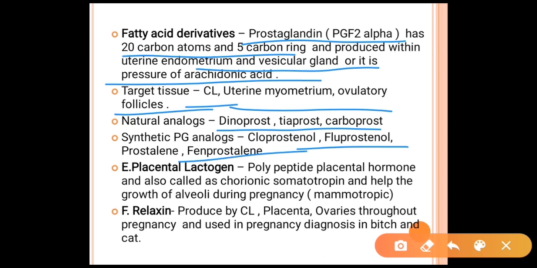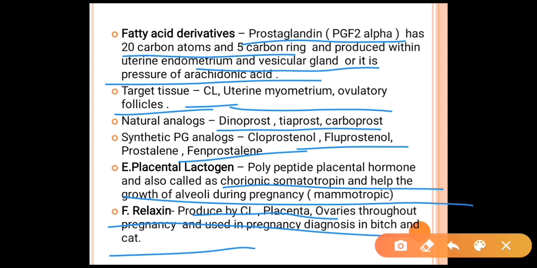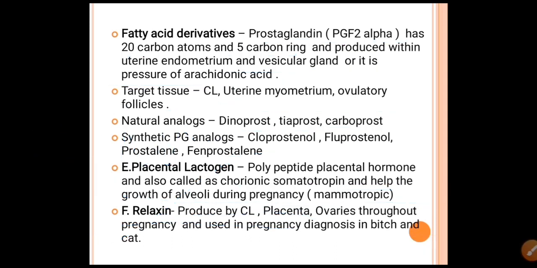Another group is placental lactogens, which are polypeptide placental hormones also called chorionic somatotropin hormones. These help in the growth of alveoli during pregnancy, so they are mammotropic. Another hormone is relaxin, which is produced by the corpus luteum and placenta throughout pregnancy and is used in pregnancy diagnosis in the bitch and cat. This question can be asked of you: which hormone is used for pregnancy diagnosis in the bitch and cat? Then the answer will be relaxin.